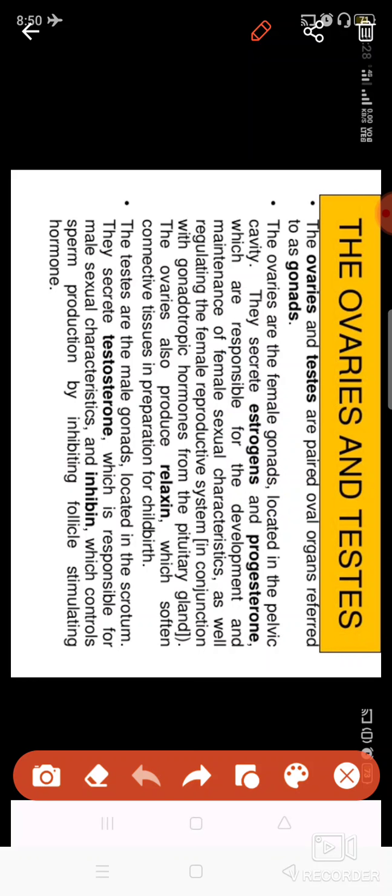And one more hormone is released by the ovaries, which is known as relaxin. This hormone is responsible for preparing the female body for childbirth, because it softens the connective tissue present in the uterus, so that the uterus wall relaxes easily and the birth of the child becomes easier. So that is done by the ovaries and by the hormone relaxin.